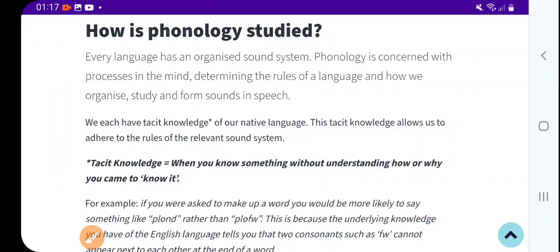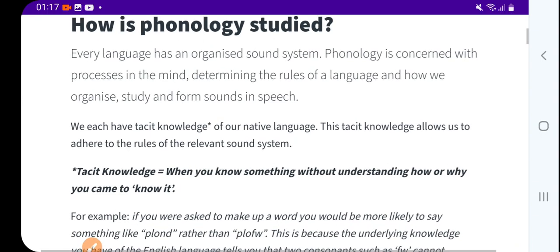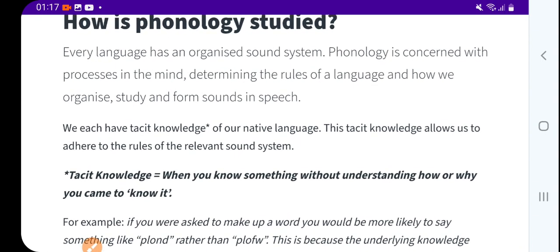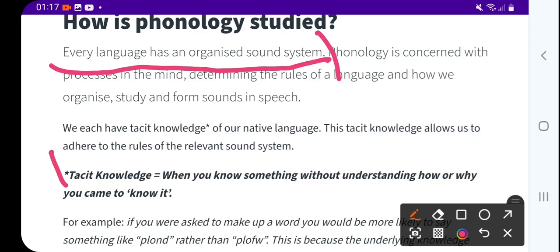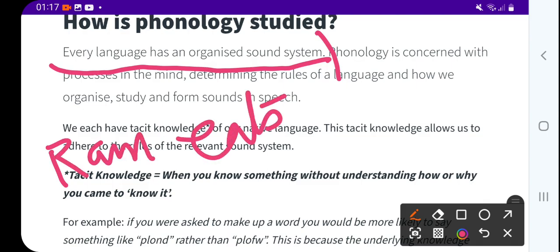Hello students. Now the question is, how is phonology studied? Every language has an organized sound system. Exactly. Every language has an organized sound system. For example, Ram eats a mango.